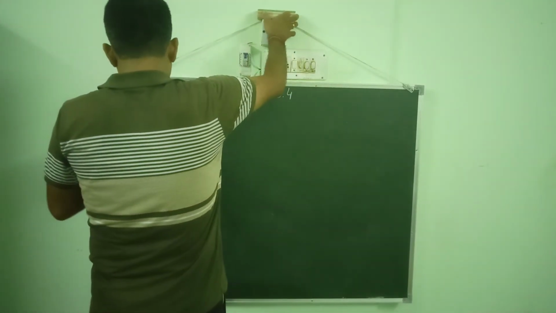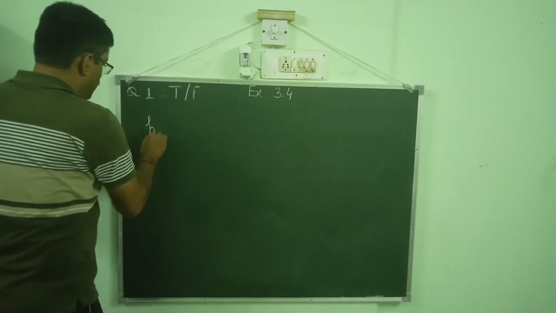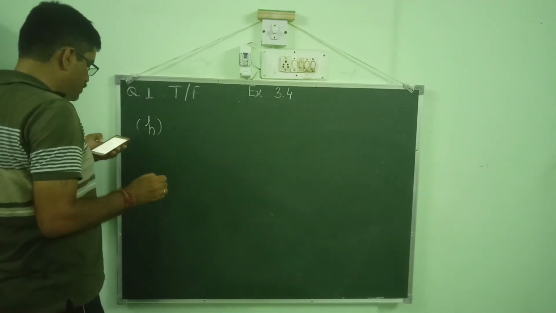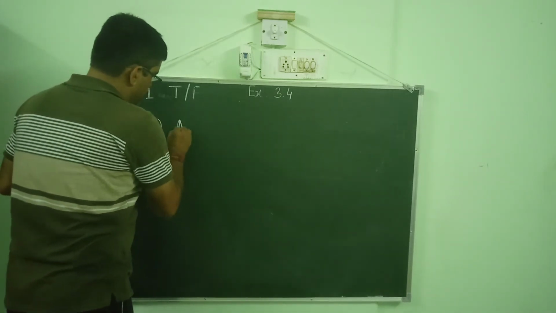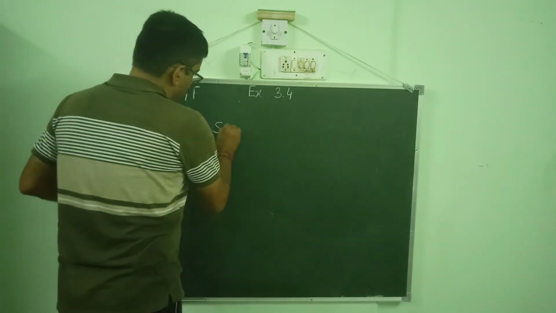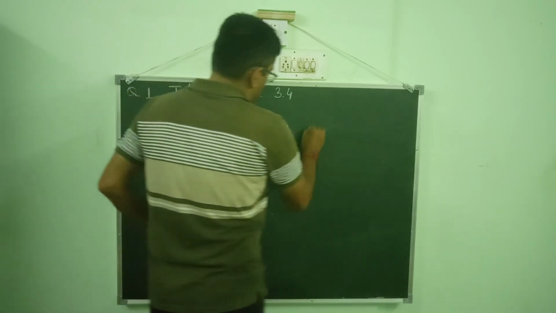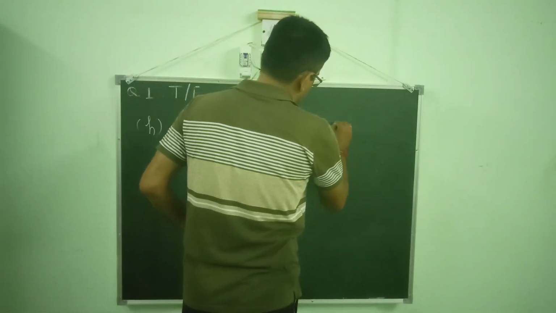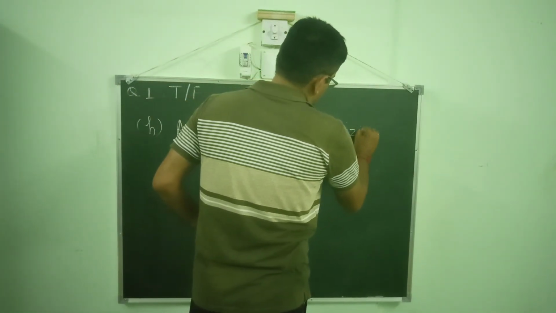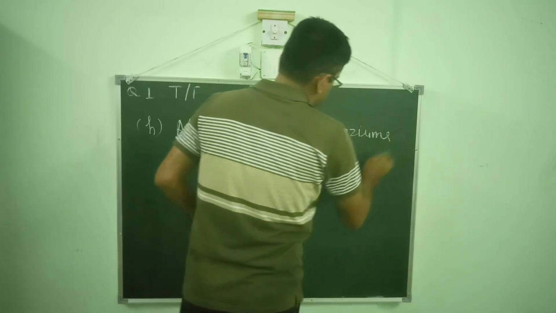Now statement H. All squares are trapeziums.